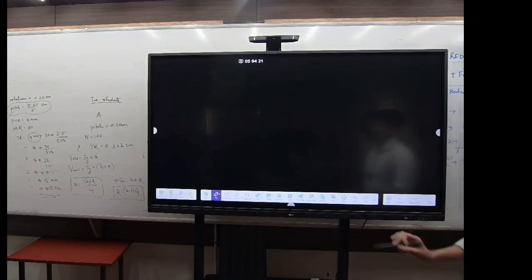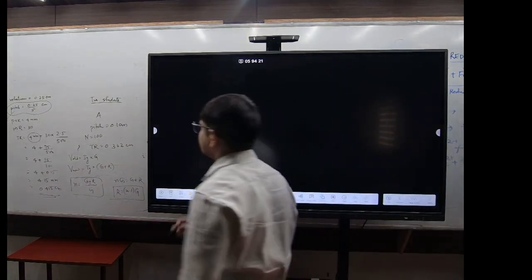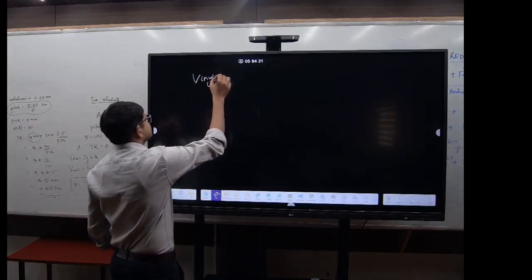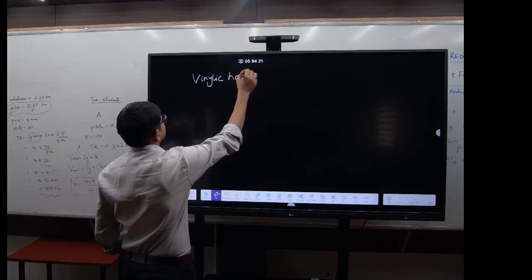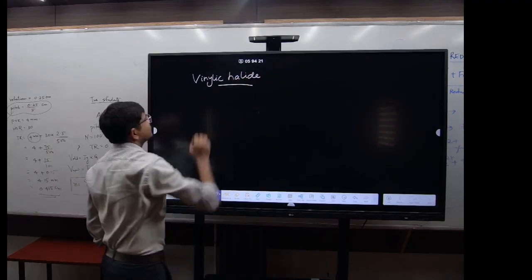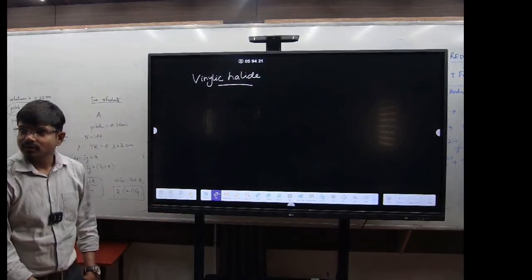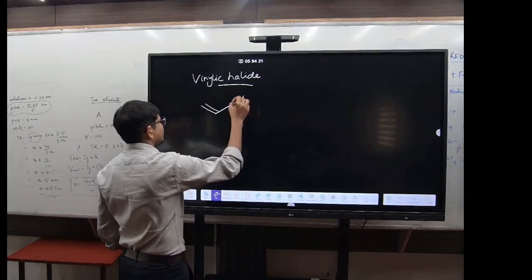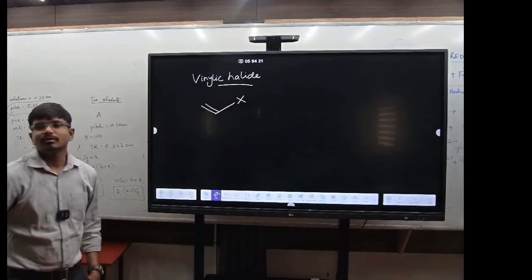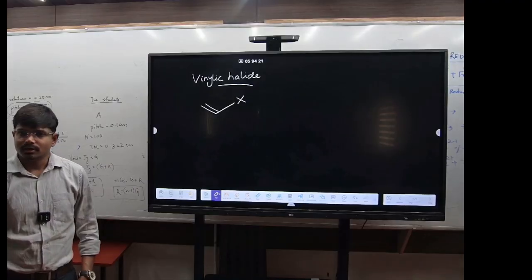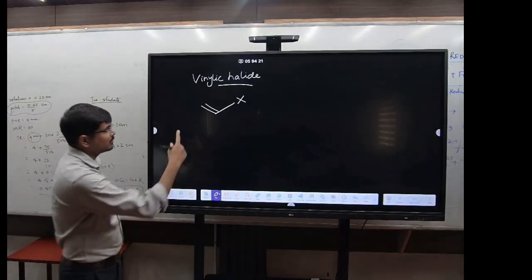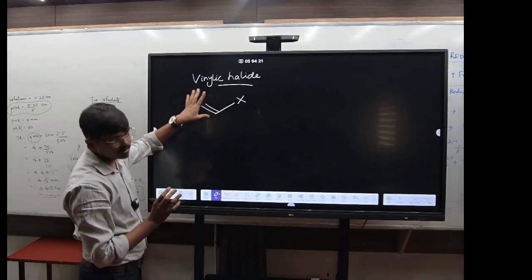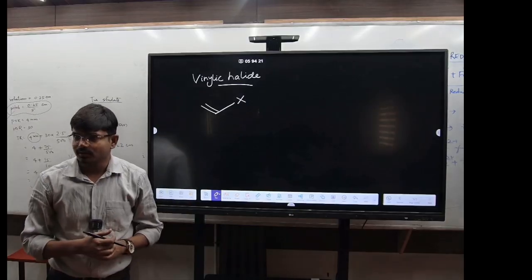Now the next one is the vinylic halide. Vinylic halide I'm talking about. What do you know about the term vinylic halide? You see a double bond and you have the X on it. Got it? This is an example of a vinylic halide. Got it?